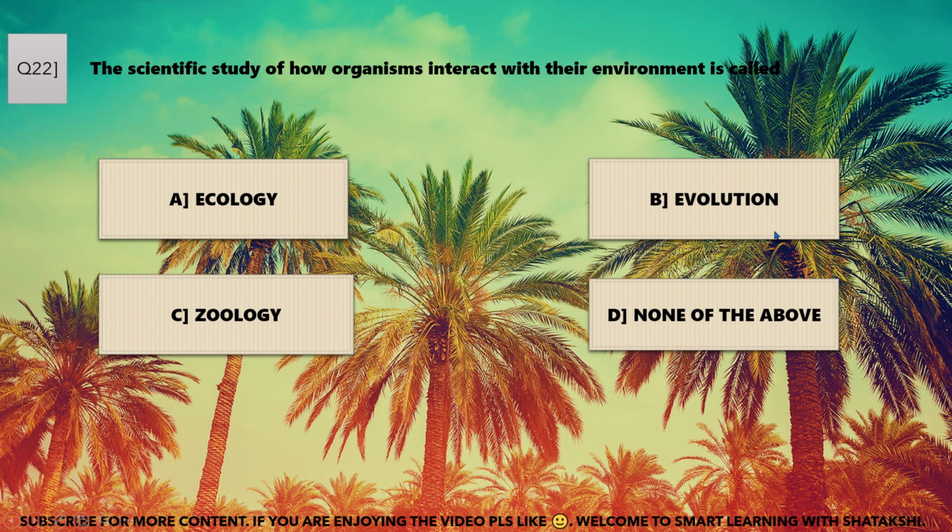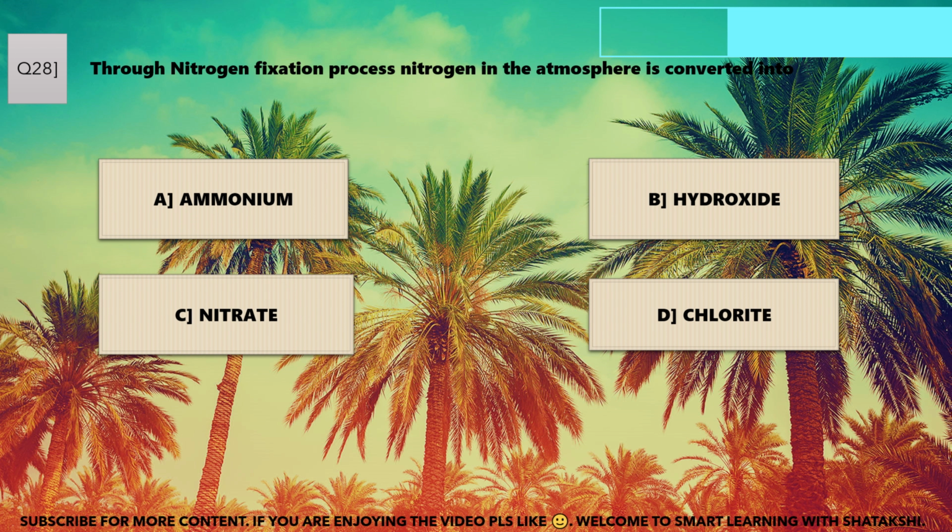Nitrogen fixation process in the soil is done by virus, bacteria, fungi and protozoa. B. Bacteria is the correct answer. Through nitrogen fixation, nitrogen in the atmosphere is converted into ammonium, hydroxide, nitrate, chloride. A. Ammonium is the correct answer.